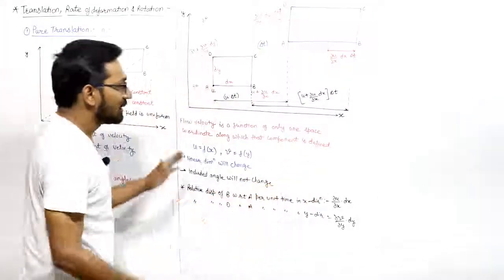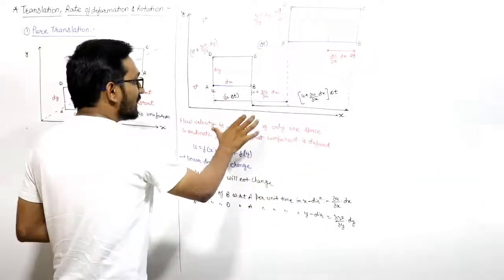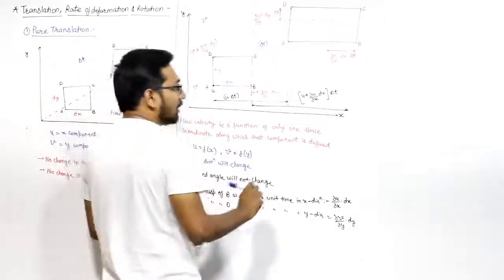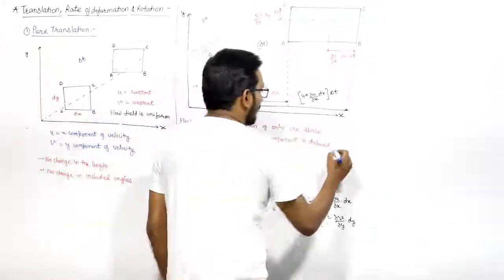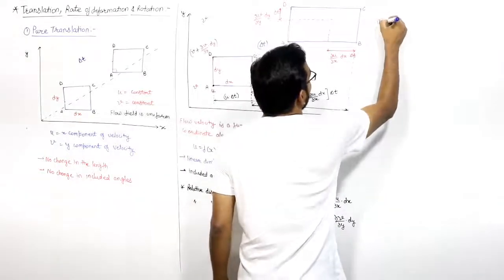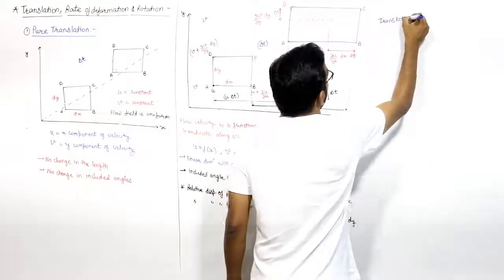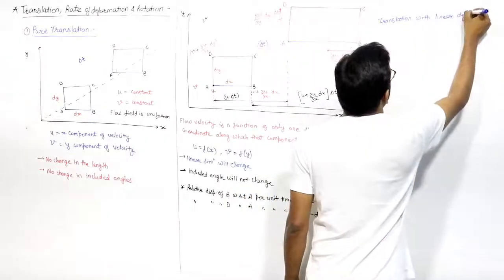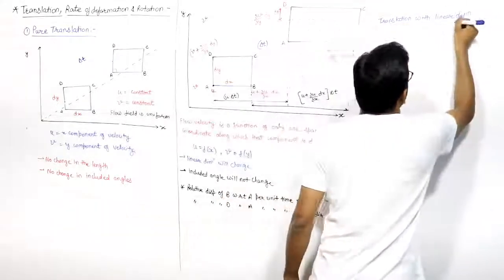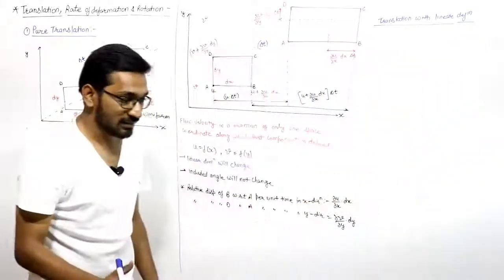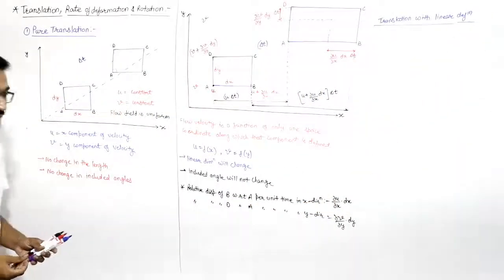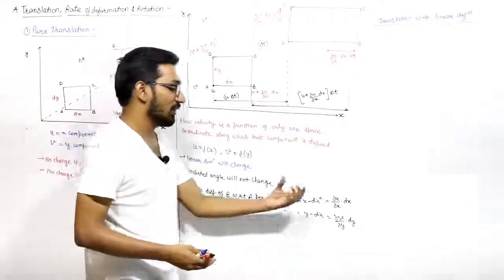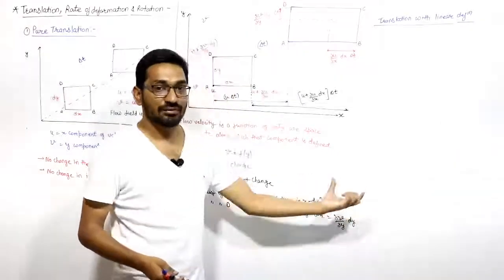So we can say that this is known as translation with deformation, or to write it more correctly, this case is translation with linear deformation. Deformation is linear. There should not be any angular deformation, right? Now you know this is the deformation, and this is the rate of deformation.